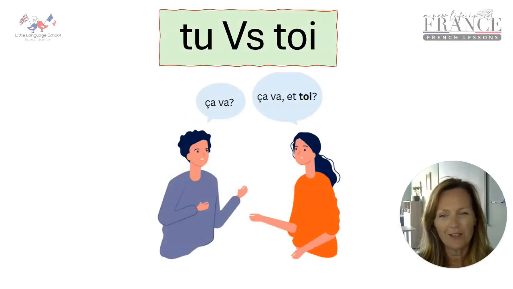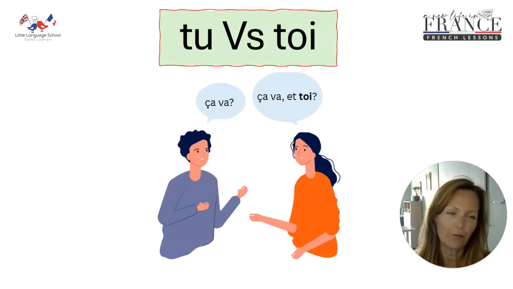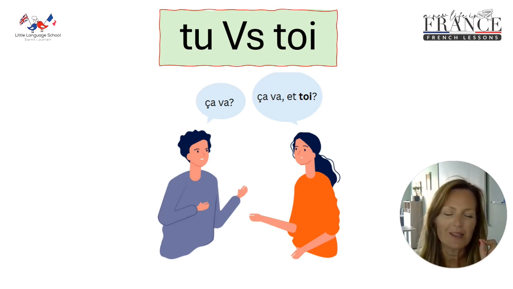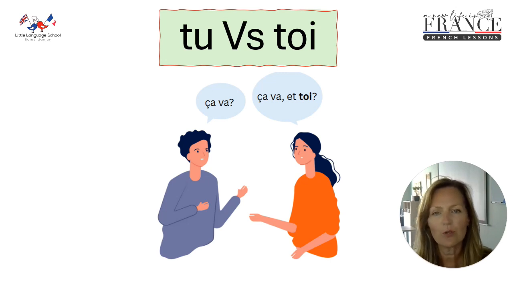My students and I tend to call each other tu, the informal you. And when I ask them often ça va, they will want to reply ça va and then ask back how are you. And often one of the mistakes they make is they will say ça va et tu. And every time I say to them, no, it's not tu, it's toi, ça va et toi. And today I'm going to explain why sometimes you say tu to mean you and why sometimes you say toi to mean you.